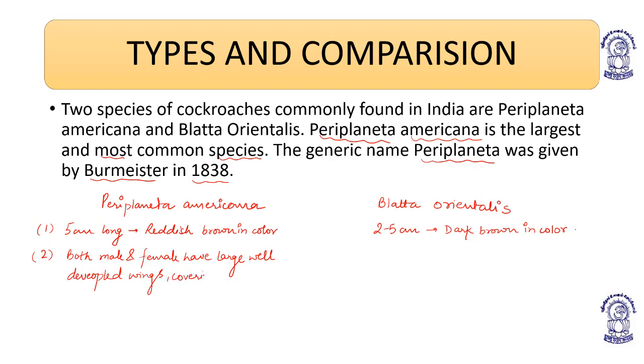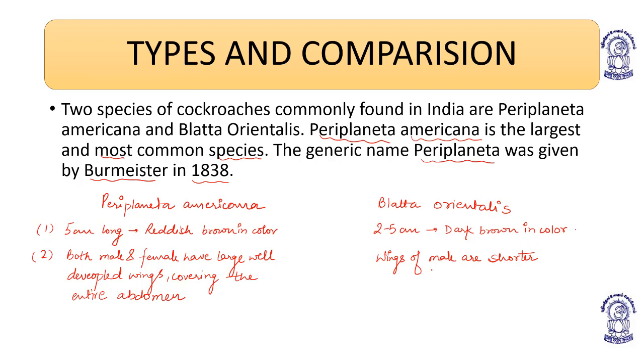In Blatta orientalis, the wings of the male are shorter, while in the female the wings are rudimentary.